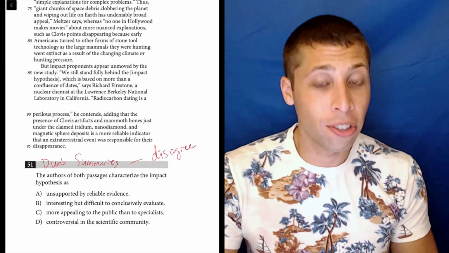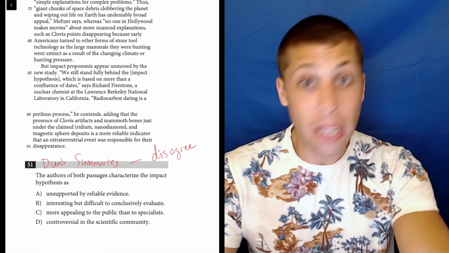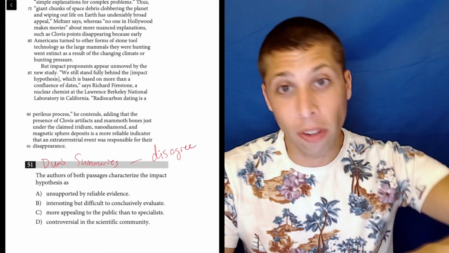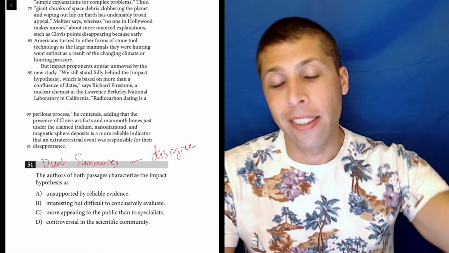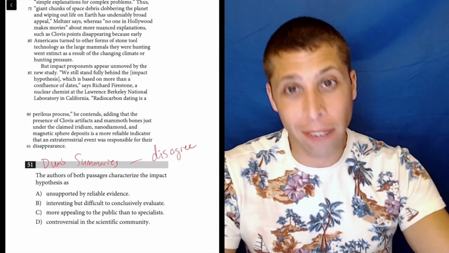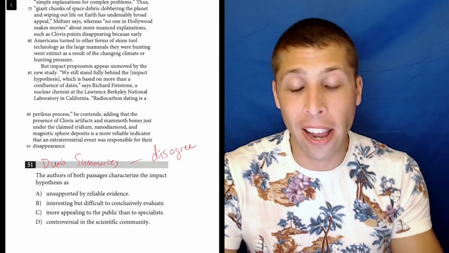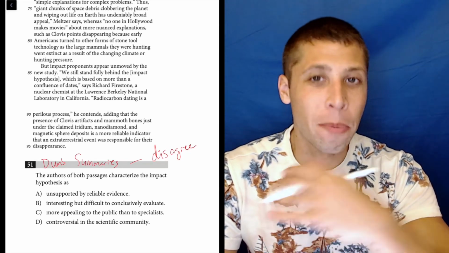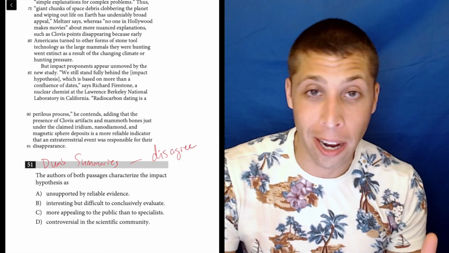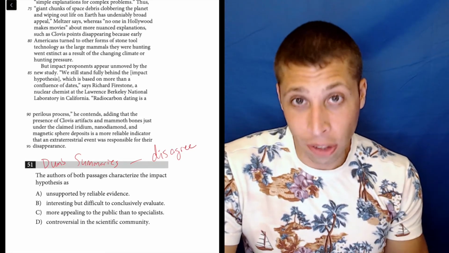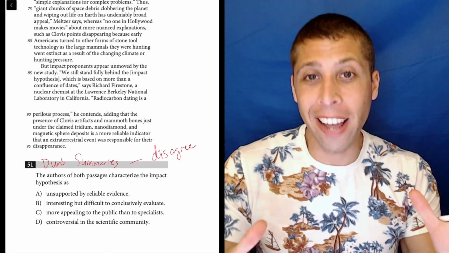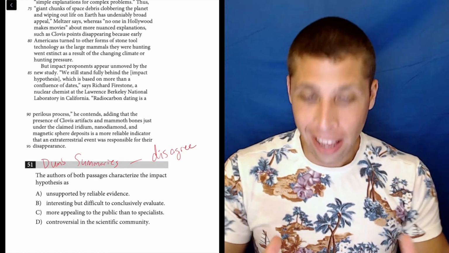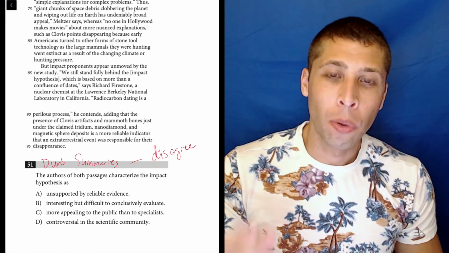The first passage is definitely saying that it was a meteor or an asteroid that did all this stuff. And then the second passage is kind of questioning that and saying that the evidence is not there and that there's better explanations. The timing doesn't line up. So in a nutshell, yeah, they disagree. We at least should have gotten that out of this, okay? So now we're just kind of saying, all right, well, what choices match with that?